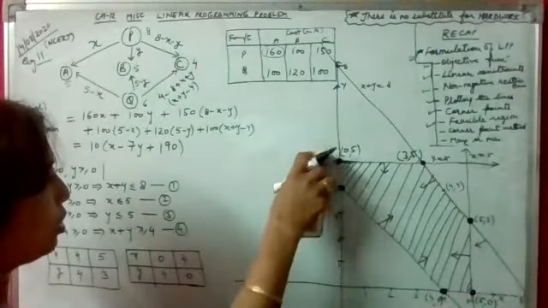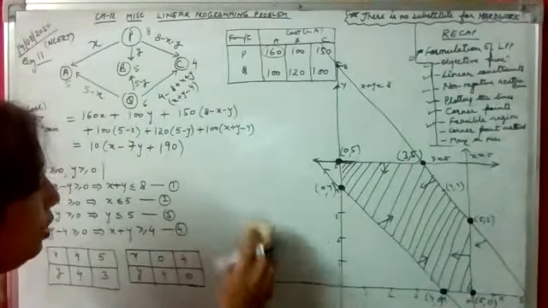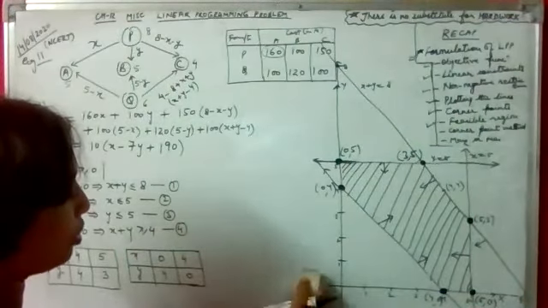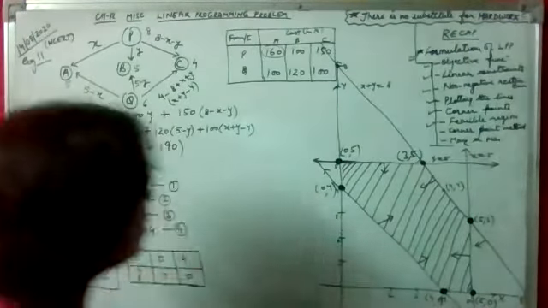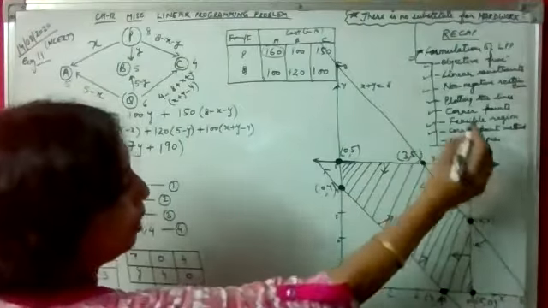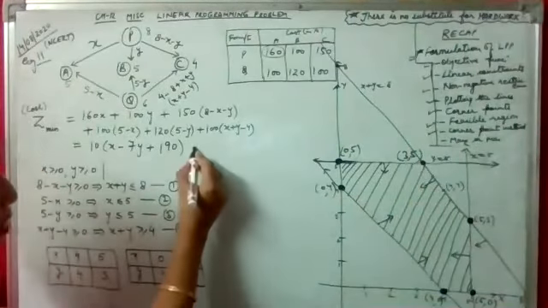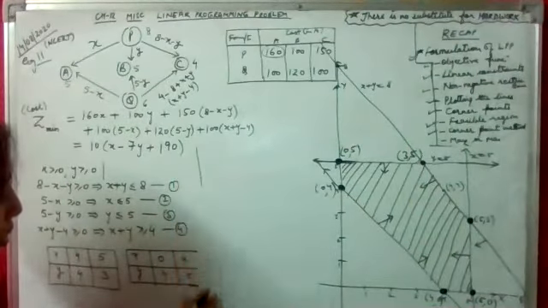minimize the cost. So we will check for the cost function at all these corner points, that is we have to apply our corner point method. So let's apply corner point method.